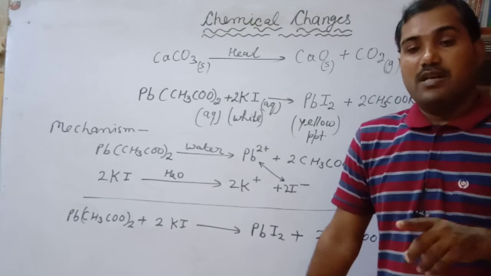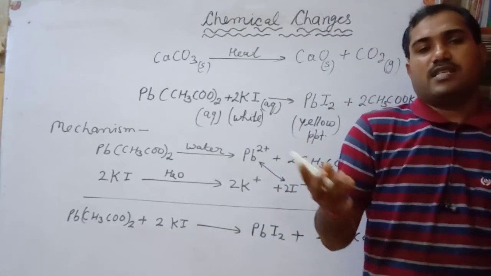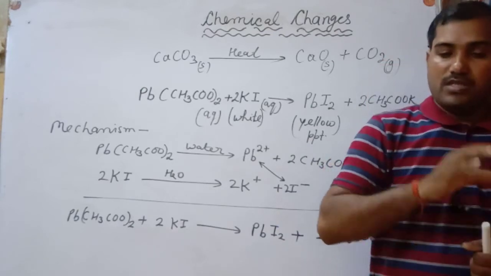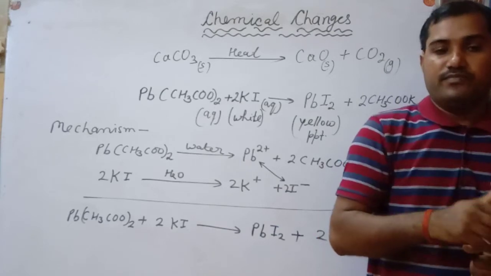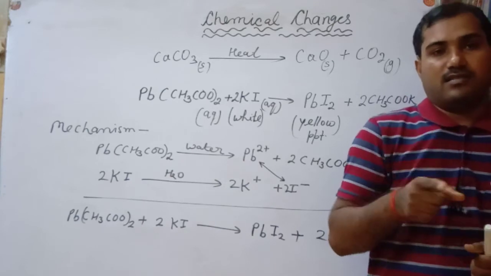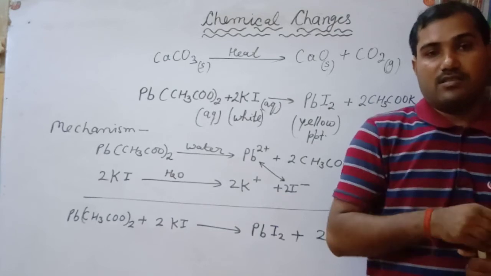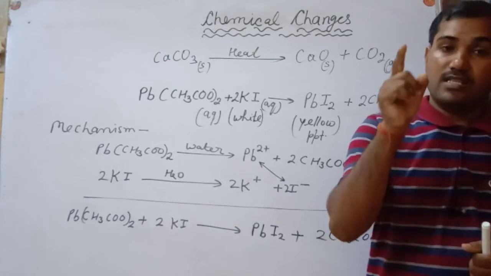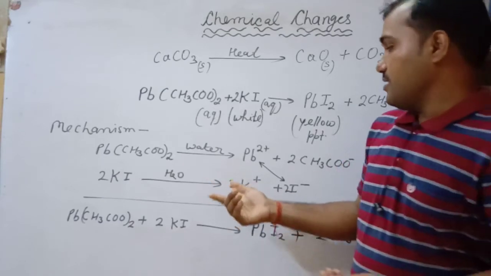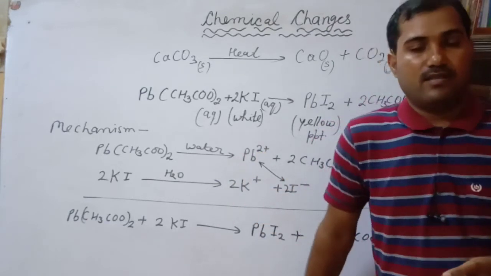And how will it convert? By the collision between the molecules. Generally, by the collision between the molecules, it will convert easily into ions. And to collide the molecules, heat is required, because as you provide the heat to the system, the reactant molecules' kinetic energy will increase. Kinetic energy is directly proportional to the temperature, that is heat. So more heat, more kinetic energy, more collision will give more ions, and more ions will easily form the product.